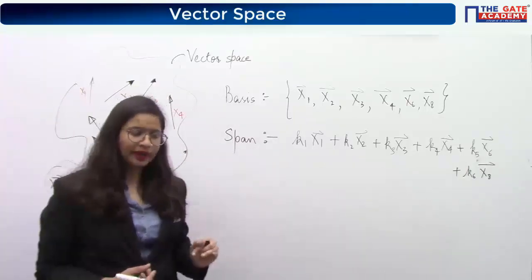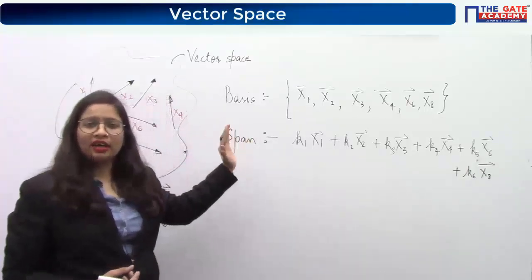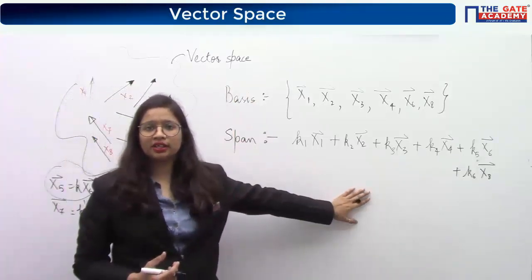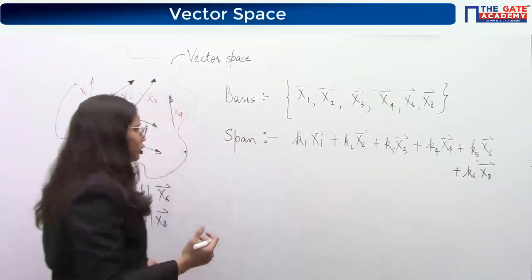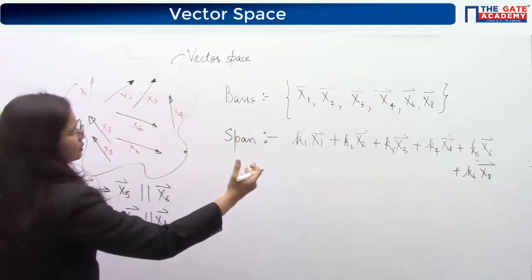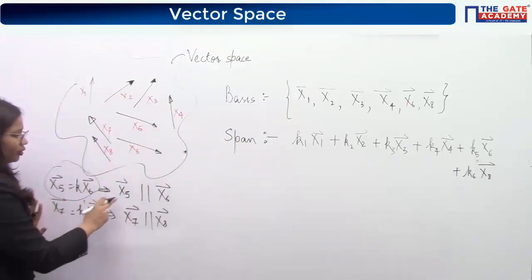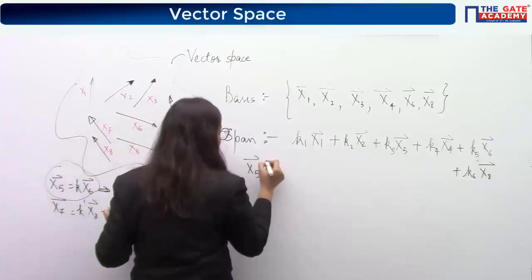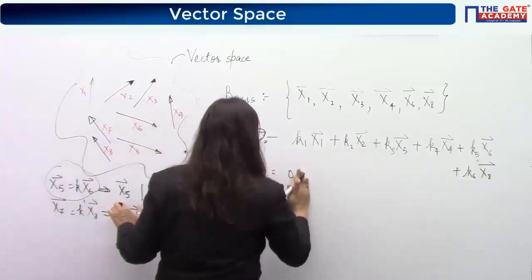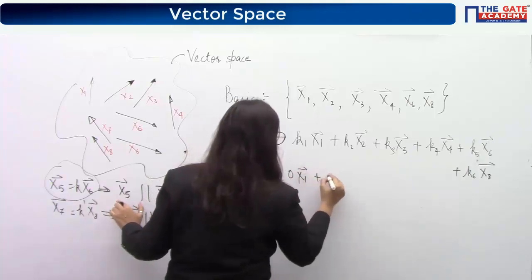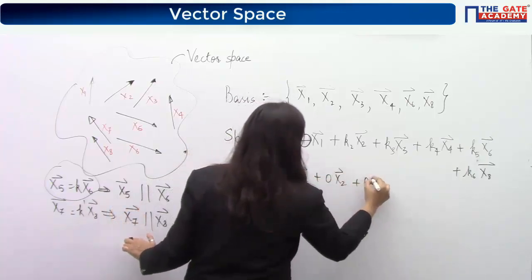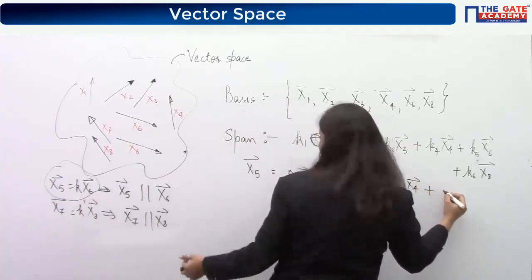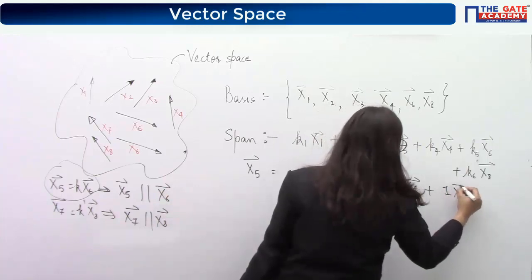And why is it known as span? Because any vector present in this space can be represented in terms of this mathematical relationship. Like if I want to express x5, all these 6 vectors are independent, others are dependent. So if I want to express x5 as this combination, what will I write? x5 can be written as 0 times x1, 0 times x2, 0 times x3, 0 times x4 and 1 time x6.